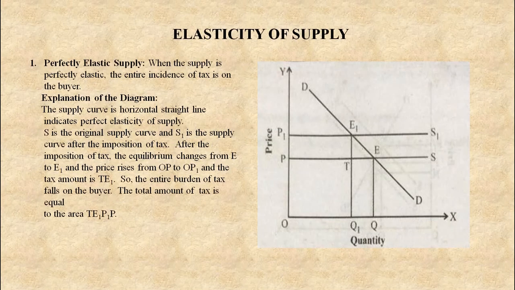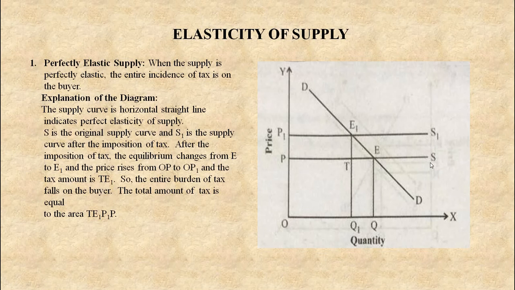Now moving to the next point, elasticity of supply. When the supply is perfectly elastic, the entire incidence of tax is on the buyer. Now see here, S and S1 are the two supply curves.